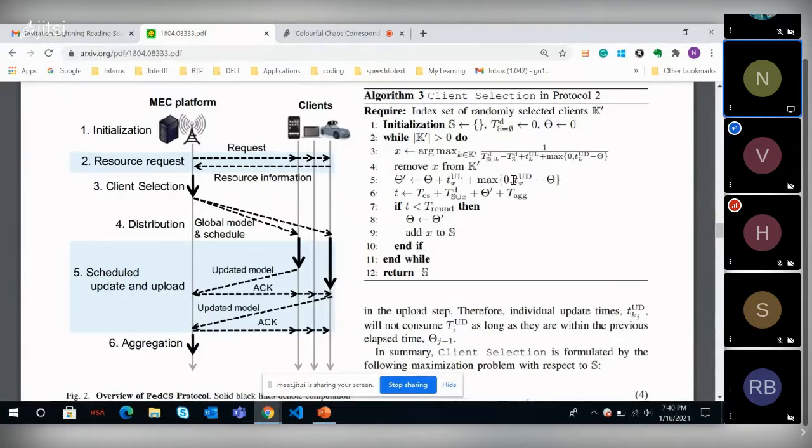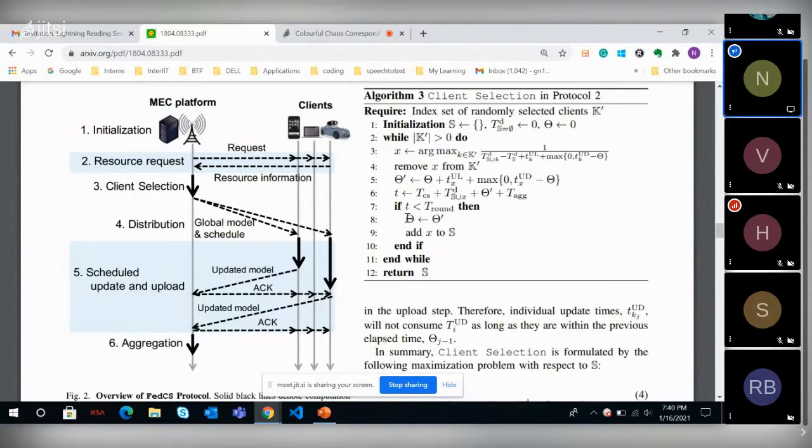Okay. I just have one more question here. At the beginning, you randomly select clients, correct? In the next round, do you again randomly select clients? But then the initial set of clients that were left out, what happens to them?